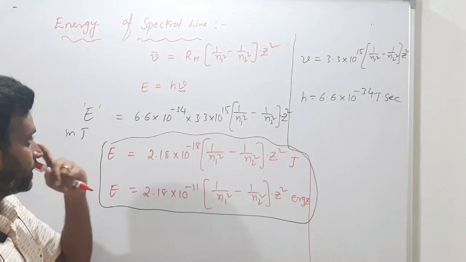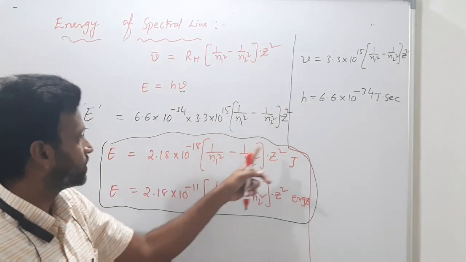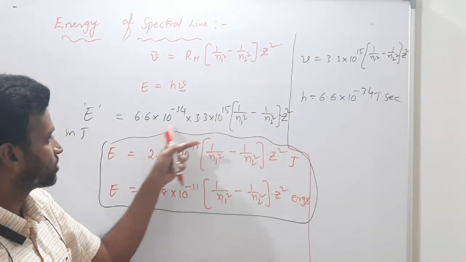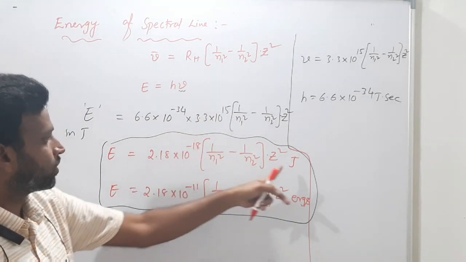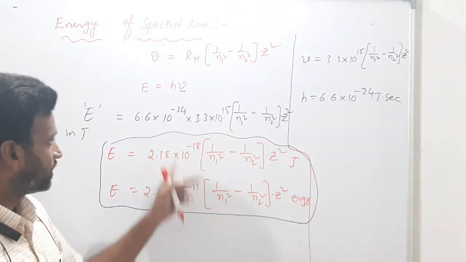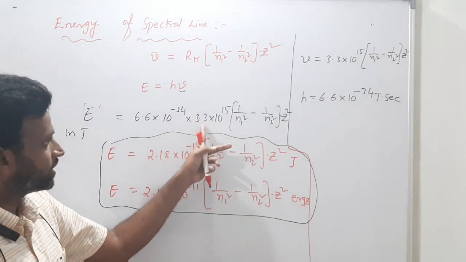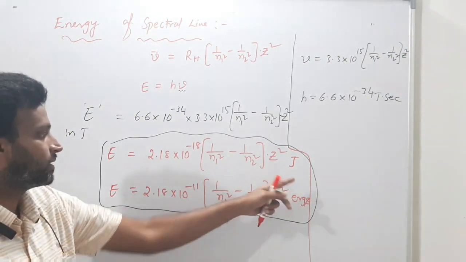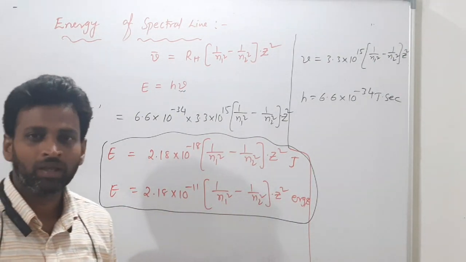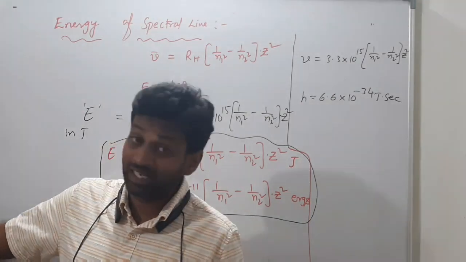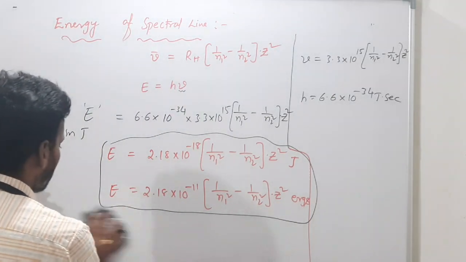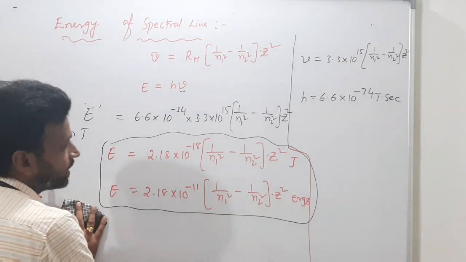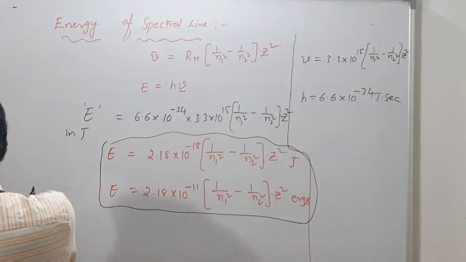Correct, sir? So what did I understand? The value of h was substituted in joule second, and the frequency in second inverse. So second inverse cancels, joules remains. Understand? This is joule second, frequency is in second inverse. Cancel, joules remains. In ergs, this is the formula. So you have the frequency formula, you have the energy formula. What is the energy formula now? 2.18 into 10 power minus 18 into 1 by n1 square minus 1 by n2 square into z square.